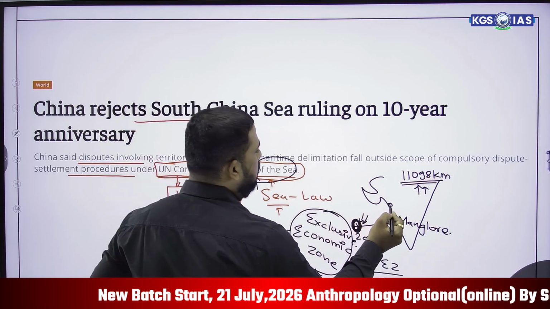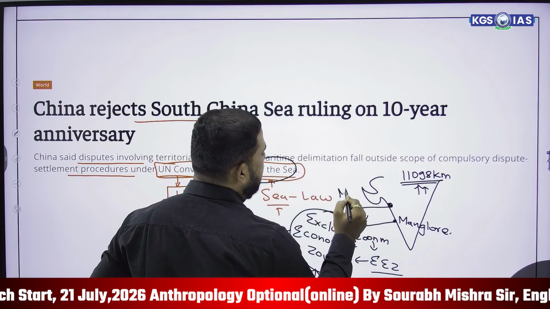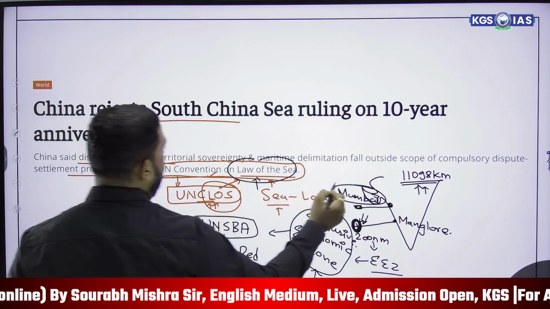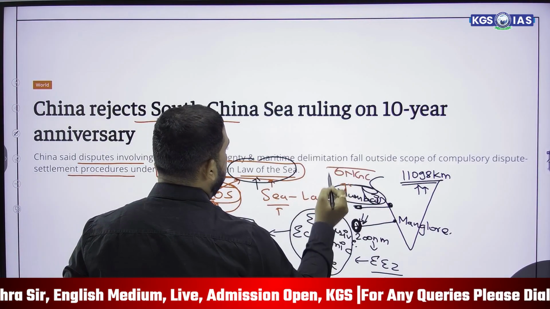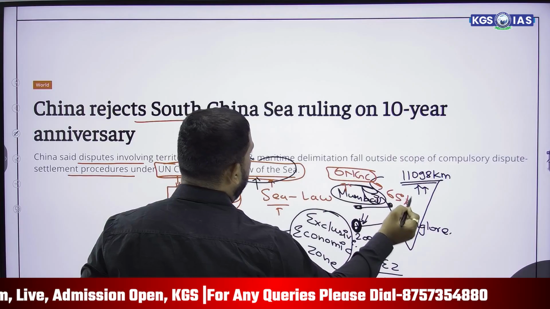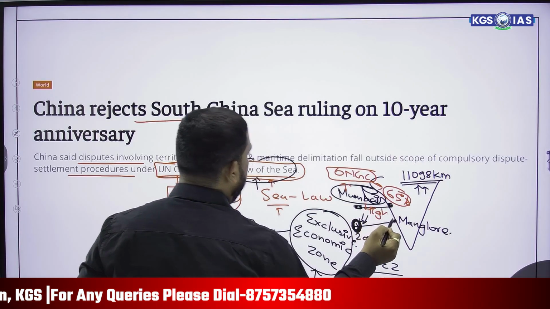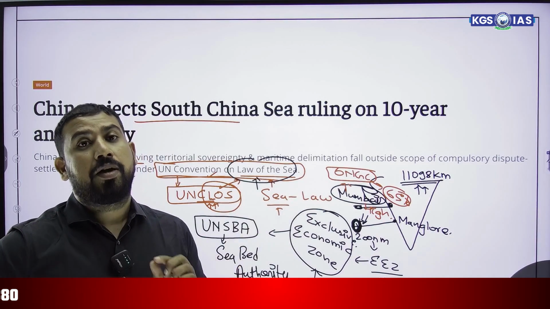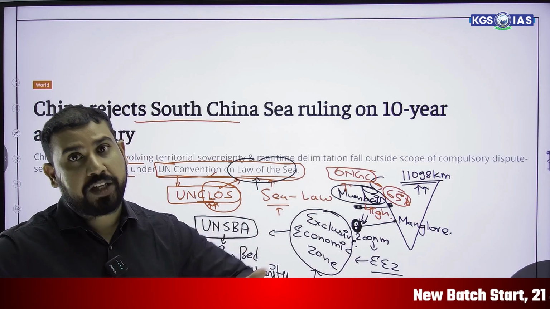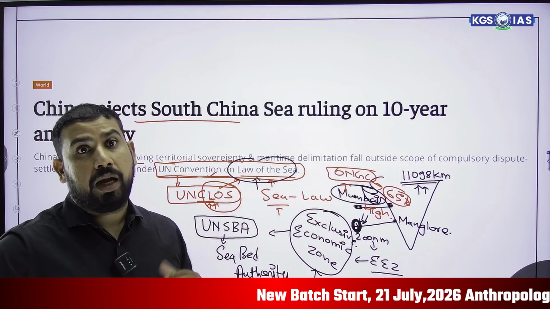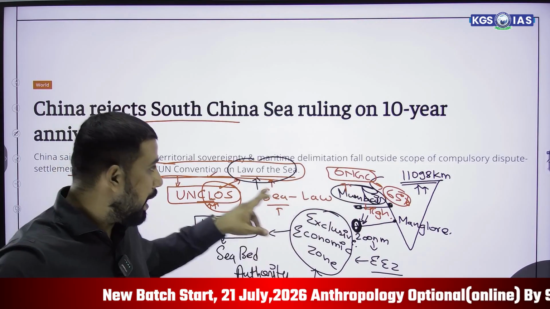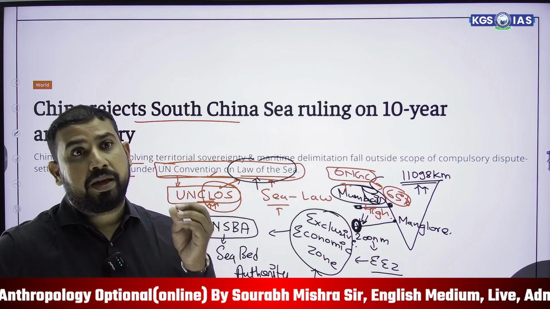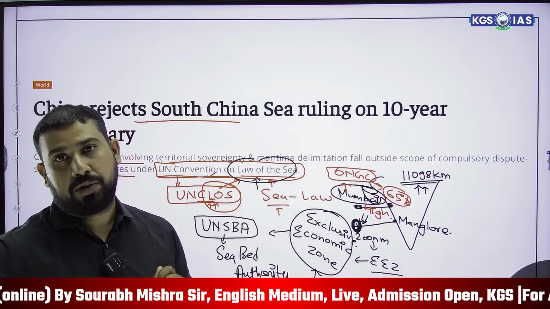As you know, from Mumbai, there is a place named Mumbai High, which is an oil field of ONGC. ONGC extracts 60% of its crude oil from Mumbai High, which is a sole property of India. With the help of Japan, we installed a driller named Sagar Samrat, which helps to extract oil from the Arabian Sea. And the Arabian Sea is under our sovereignty because the United Nations Convention on the Law of the Sea gave us the permission and liberty to extract that oil.